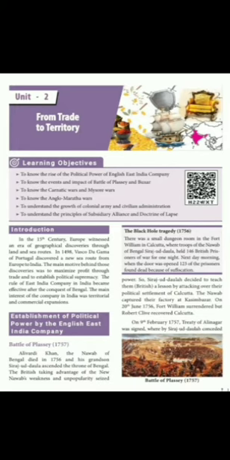How did the British establish their supremacy in India? So what were the causes that helped the establishment of the English East India Company in India? Now we are going to discuss. First one, Battle of Plassey, 1757. Alivardi Khan, the Nawab of Bengal, died in 1756, and his grandson Siraj ud Daula ascended the throne of Bengal. After the death of Alivardi Khan, Siraj ud Daula, his grandson, ascended the throne.